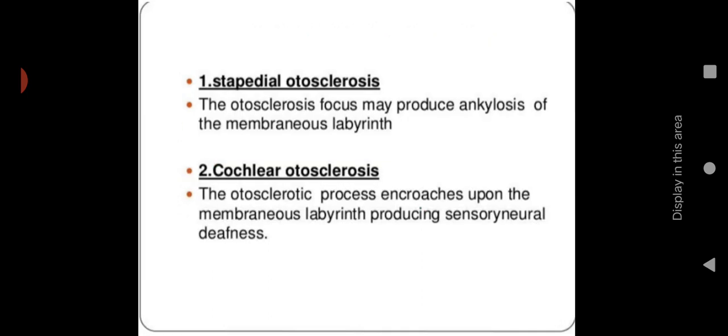Stapedial otosclerosis means the otosclerosis focus may produce ankylosis of the membranous labyrinth. Then cochlear otosclerosis means the otosclerotic process encroaches upon the membranous labyrinth, producing sensorineural deafness. So if the hardening of the bone is encroaching beyond the membranous labyrinth, that can lead to sensorineural deafness, so we call it cochlear otosclerosis.